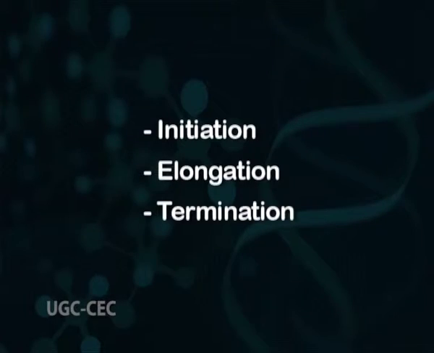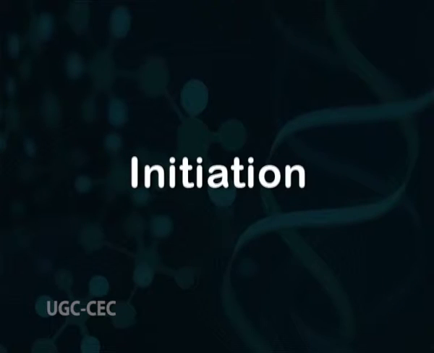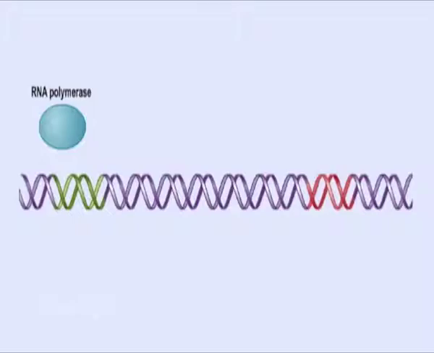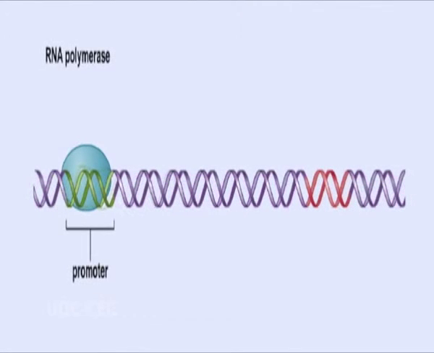The transcription process is divided into 3 stages: initiation, elongation and termination. First step, initiation. This is the first step of transcription. This starts with recognition of the transcription site and accordingly binding of the RNA polymerase to it. The sequence of DNA that specifies such binding of RNA polymerase to the template strand and accomplishes initiation is called a promoter.